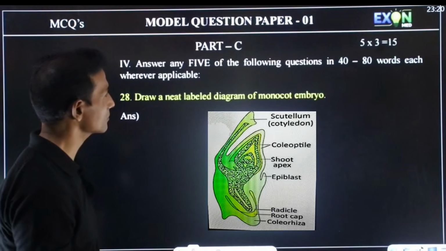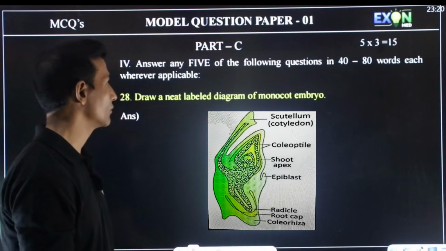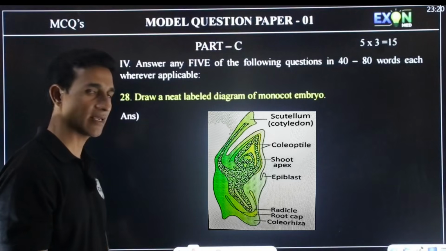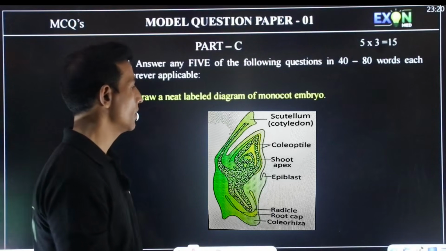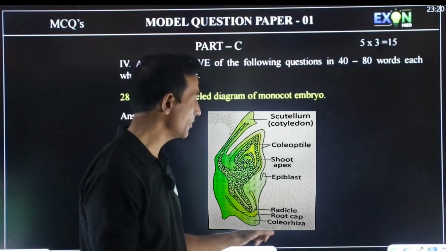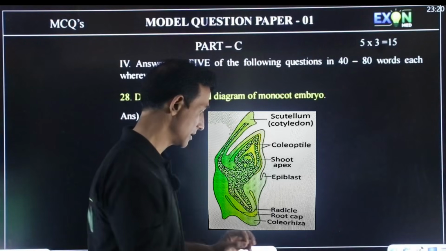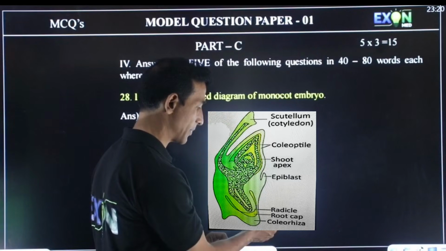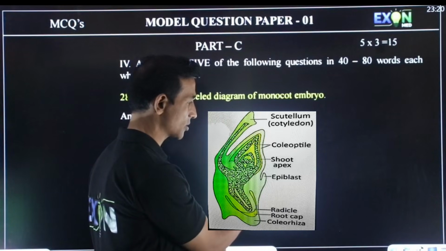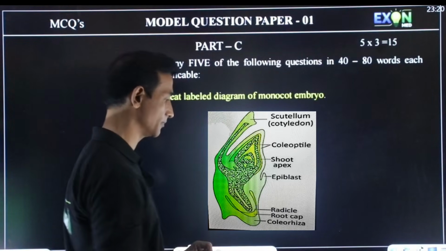Next question. Now we come to part C for 3 marks. Draw a neat labeled diagram of a monocot embryo. So you have to practice this diagram and labeling. For 3 marks you have to label 6 parts: coleorhiza, root cap, radicle, then epiblast, shoot apex, coleoptile and scutellum.